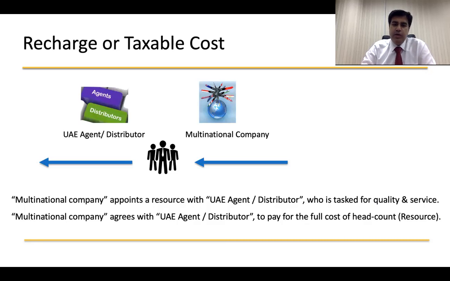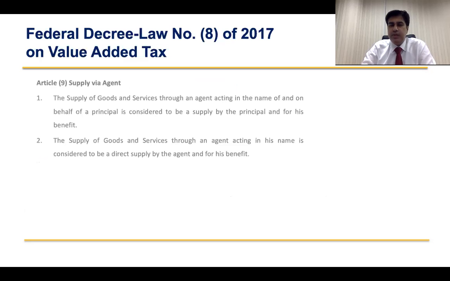Now, before we get into how the treatment of tax should be done, let's look at what is defined as an agent principal relationship, which is there in the decree law number 8. Article 9 talks about supply by agent. So it very clearly says the supply of goods and services to an agent acting in the name of and on behalf of principal is considered to be a supply by the principal and for his benefit. Now, in this case, how the treatment is, we'll look at in the next slide.